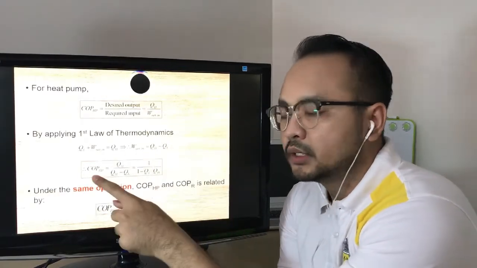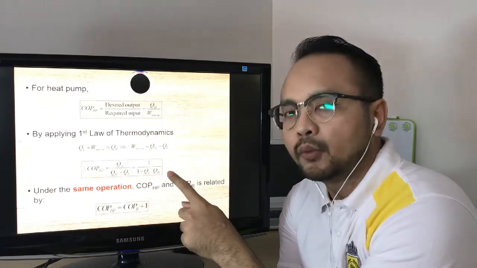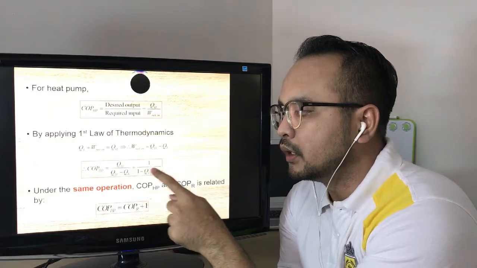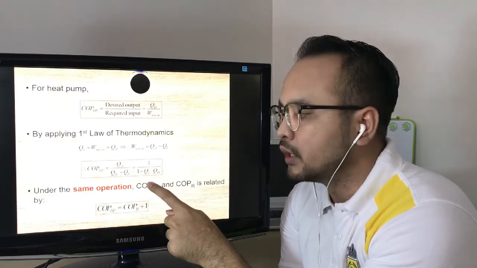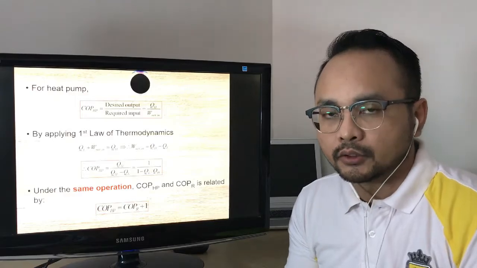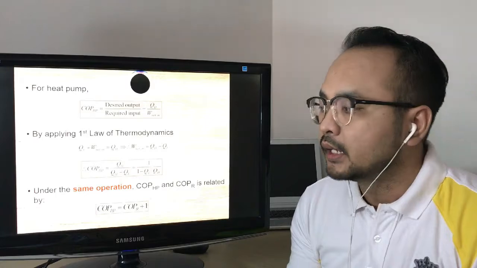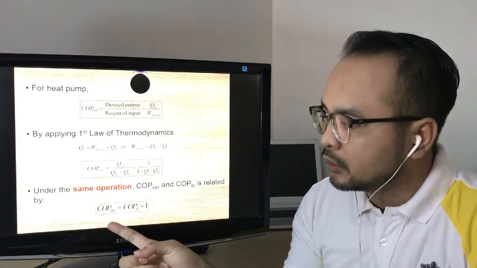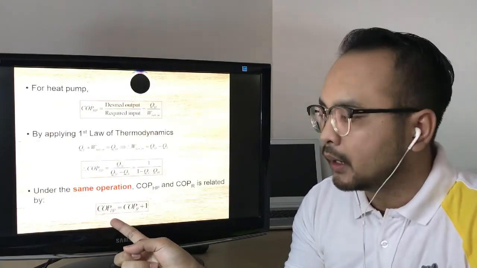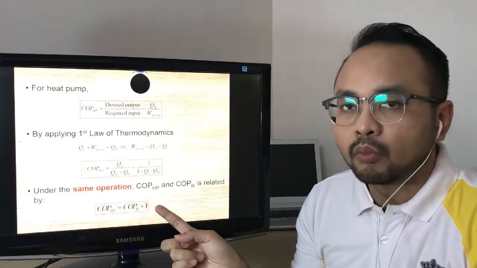Then we substitute into the COP equation for the heat pump, and after rearranging, we get 1 over 1 minus QL over QH. If both the refrigerator and the heat pump are working together, how can we relate them? By using this equation, in which the COP for the heat pump is equal to the COP for the refrigerator plus 1.